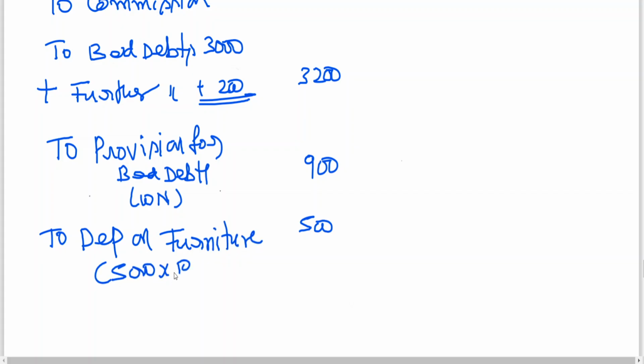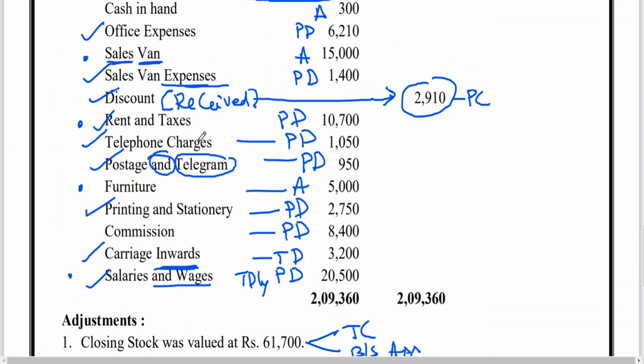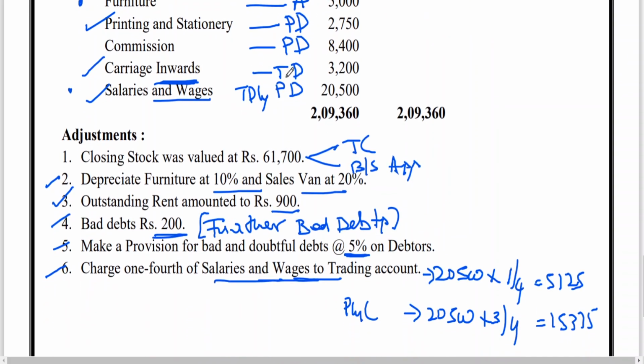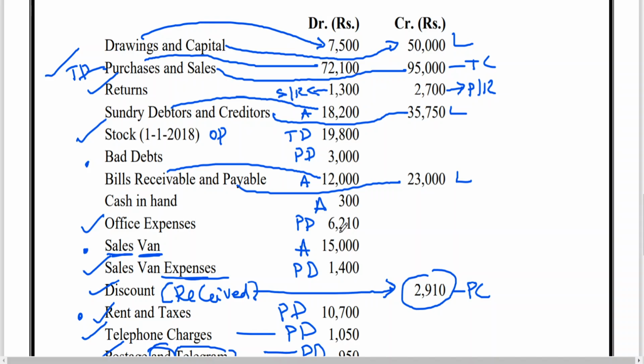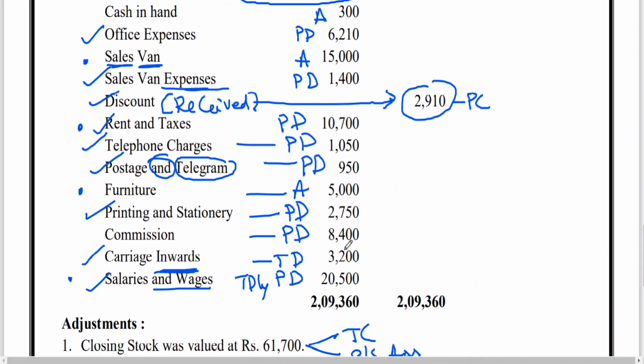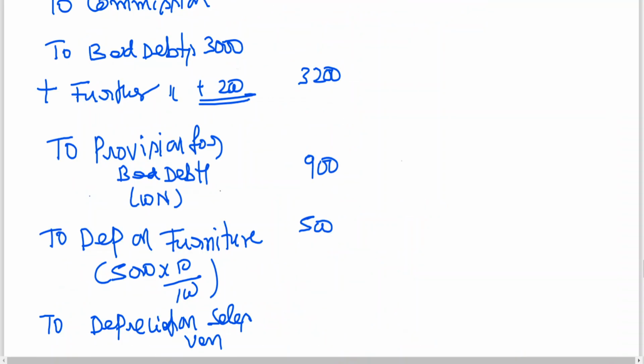This is the first effect. Second effect: deduct from the concerned asset, that is, depreciation on the sales van. Sales van is how much? 15,000. On that, what is the depreciation? 20%. 20% means 3,000, no? So depreciation on sales van is 3,000.